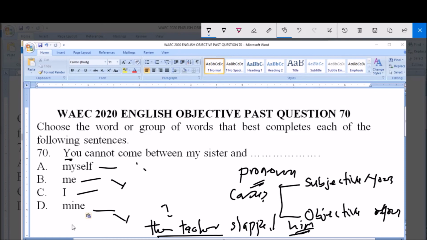And that's why I say you cannot come between my sister and I.